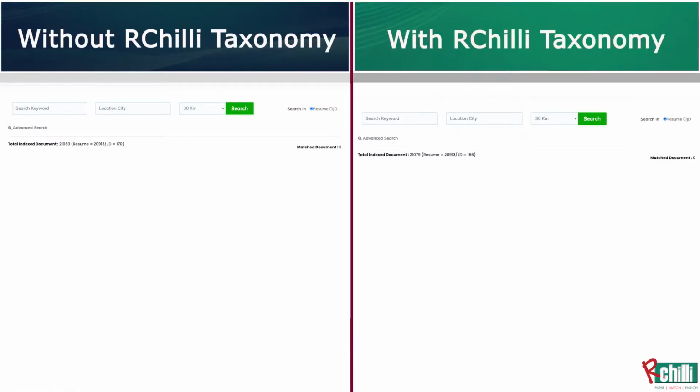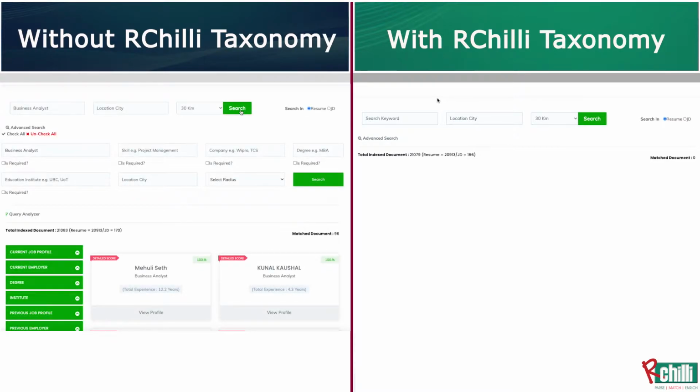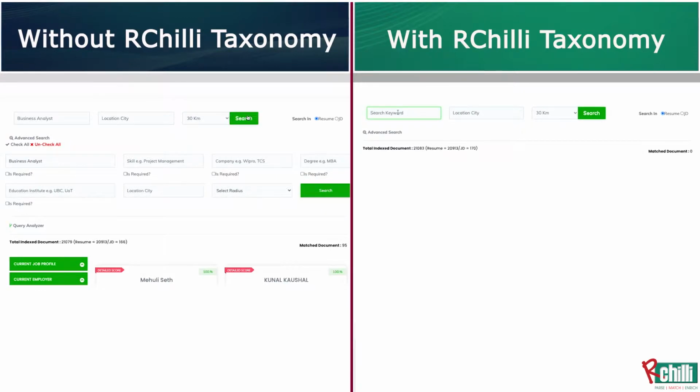On the left-hand side, we have set up a Solr that does not carry a taxonomy. On the right-hand side, we have a Solr setup done with the taxonomy. It has all the keywords that will be provided. So let us say I search for business analyst. I got almost 96 results here. Fantastic, it sounds good. People say it's awesome. Now I search business analyst again with Archely taxonomy,